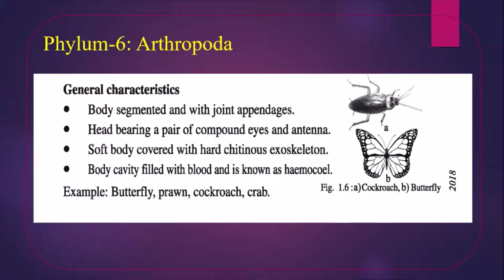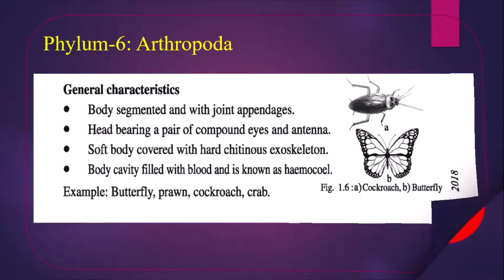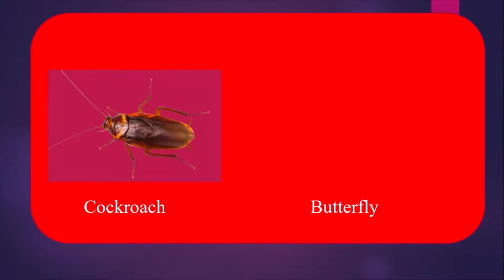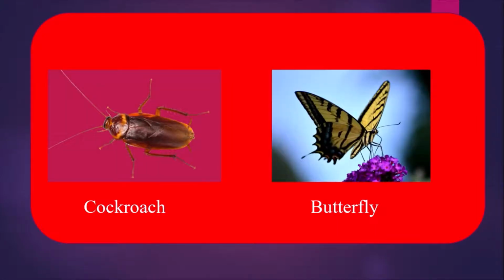That's why their body is covered with hard chitinous exoskeleton. Number 4, body cavity filled with blood. Their blood is colorless. Why? Because RBC or hemoglobin is absent here. That's why it is colorless, and this blood is called hemolymph and the body cavity is known as hemocoel. Hemocoel is the body cavity of Arthropoda. Example, butterfly, prawn, cockroach, crab, etc. Picture of cockroach and picture of butterfly.